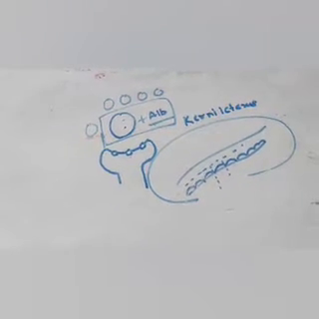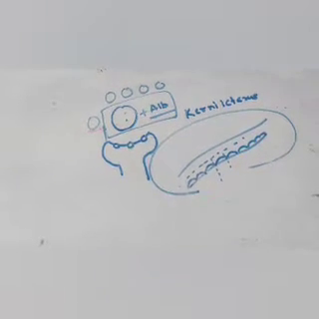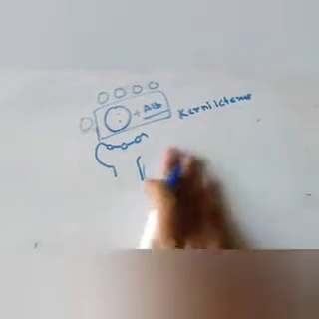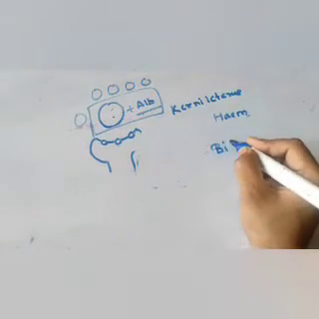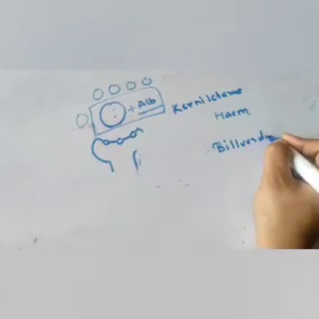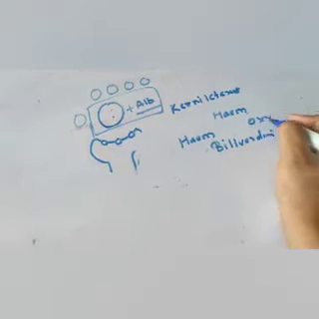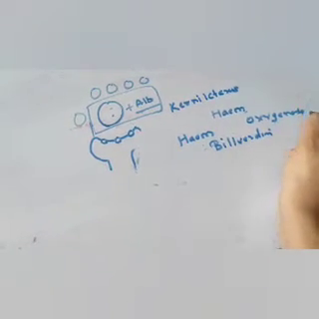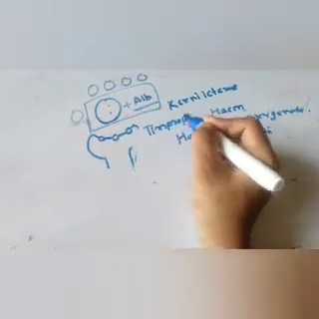Second is tin protoporphyrin. Tin protoporphyrin we give. What does it do? You must know that heme gets converted into biliverdin with the help of the enzyme heme oxygenase. So for this heme oxygenase, we give the drug tin protoporphyrin.